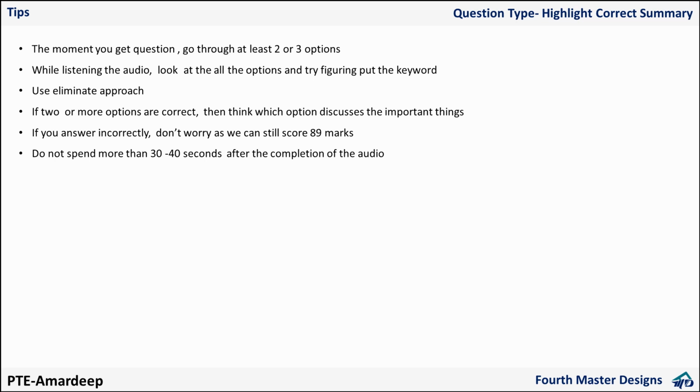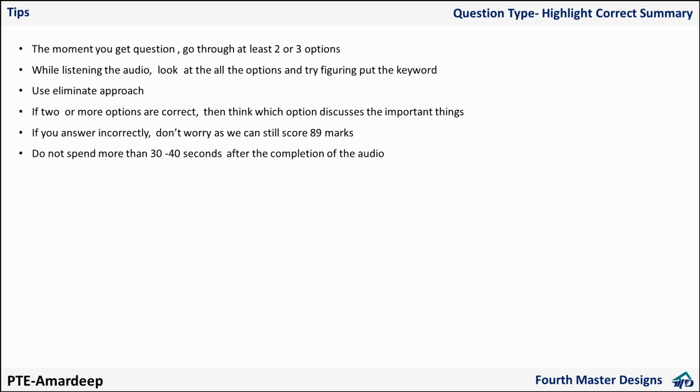Well, I should not have included this point, because when I say 30-40, students don't take care of time. Even in multiple choice, I have seen students wasting 2 minutes, 3 minutes, and then they are left with 1 or 2 minutes for write from dictation. So if you are following my advice, please follow it in the right way. First of all, go for 15 to 20 seconds, that is the target.